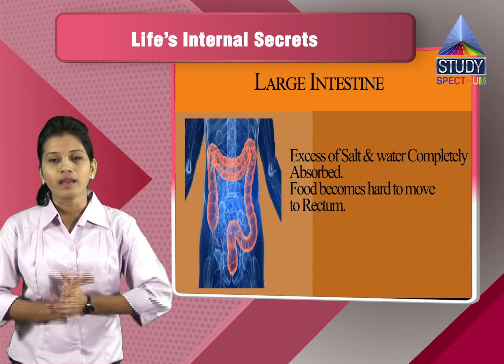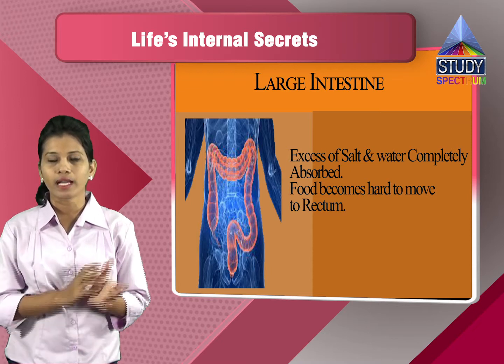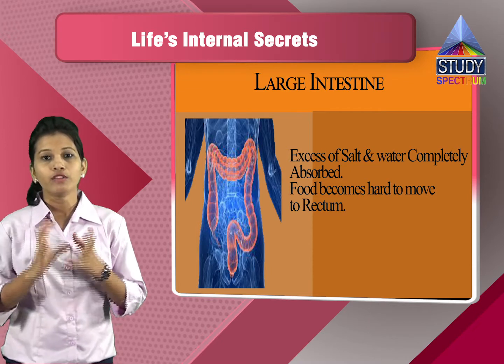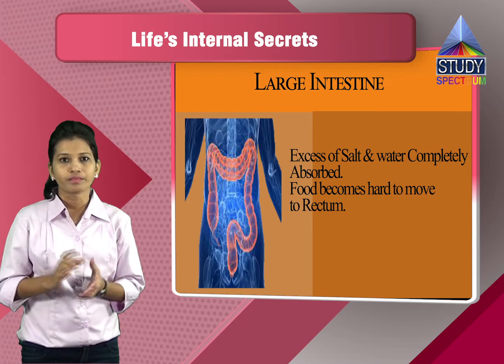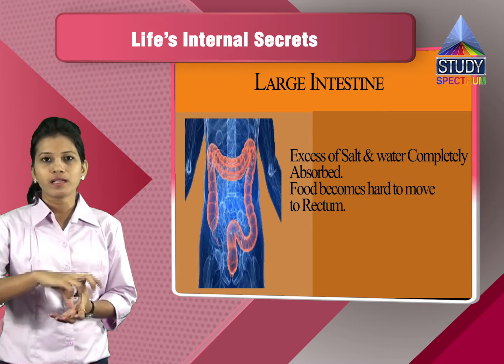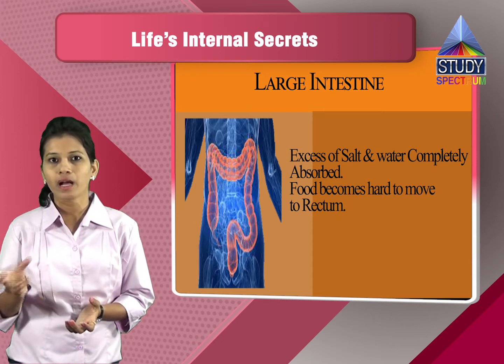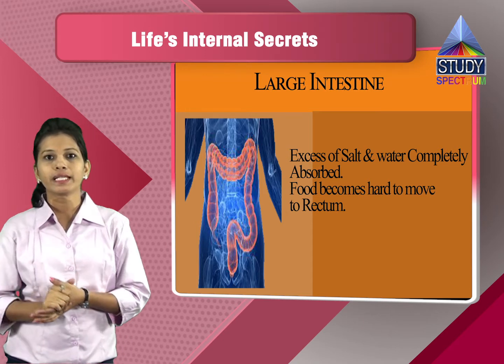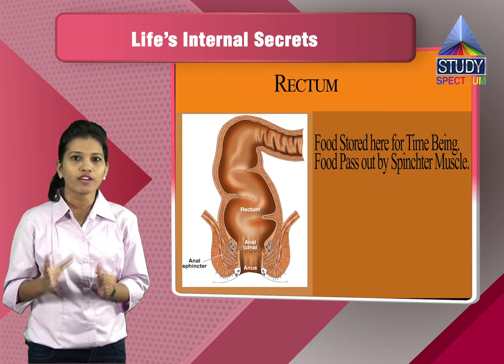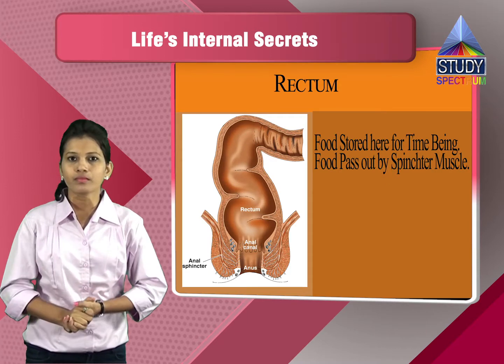In the large intestine, excess of the salts and water are completely absorbed, and the food becomes hard enough to move. Now, this food passes through the ascending, the transverse and the descending colon. It comes to the rectum. From the rectum, it is stored there for a particular period of time.